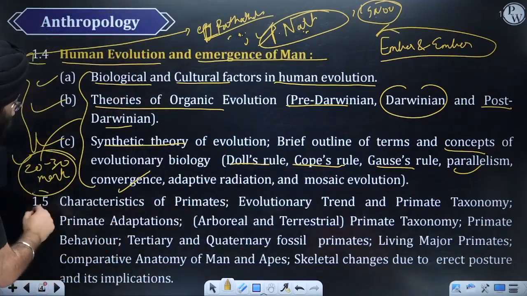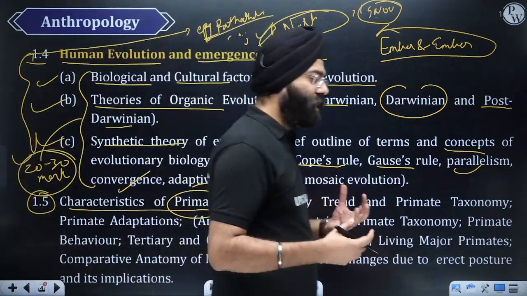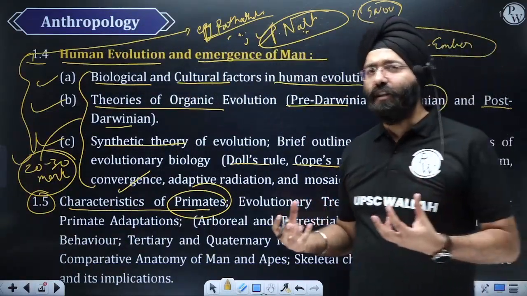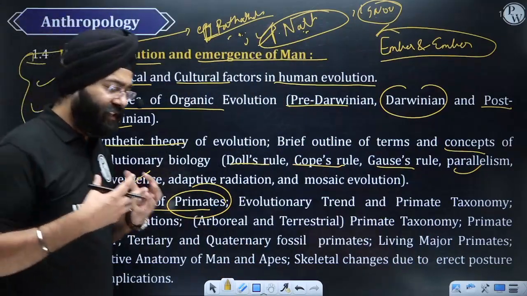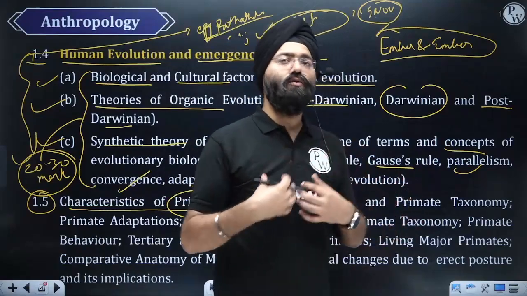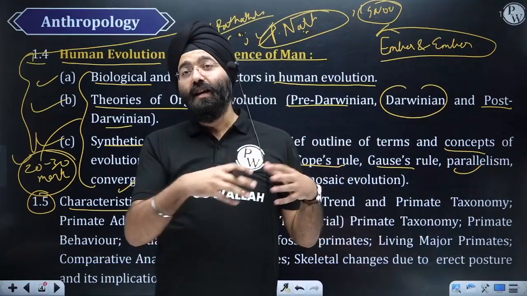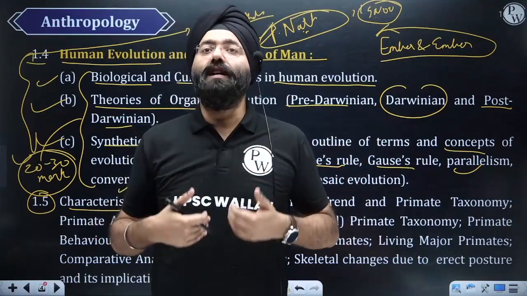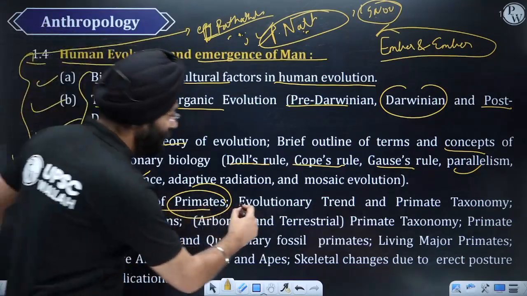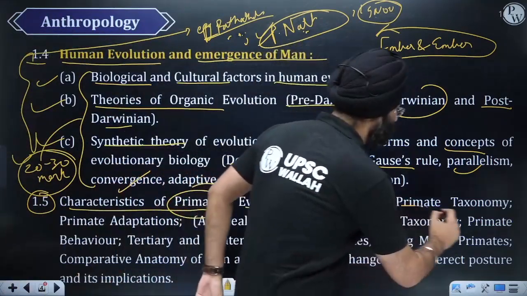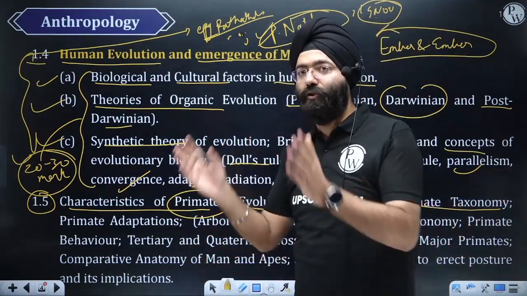Next, 1.5, is characteristics of the primates. Now over here we're going to see what the primates are, what the characteristics are, how we have evolved, and what the behavioral nature of the primates is, because this is being studied in order to study human beings; you need to study our ancestors also, right? What are the similarities, and that dimension helps us to study ourselves better. That is why the topic of primates has been there, right? Like the evolutionary trends and taxonomy. In the taxonomy, we're going to see what the place of human beings is in that taxonomy, right?